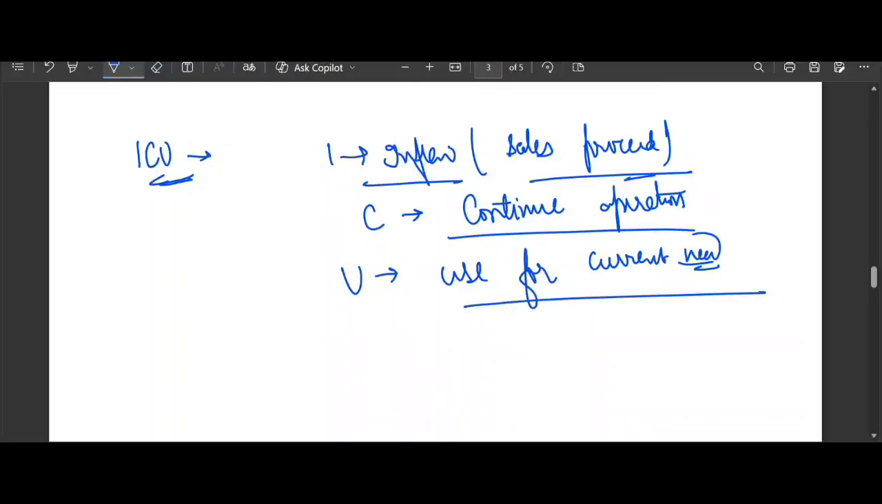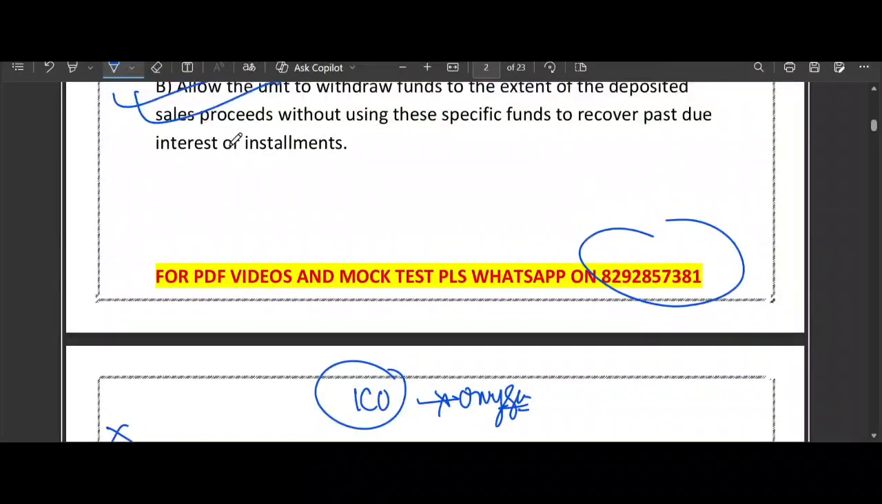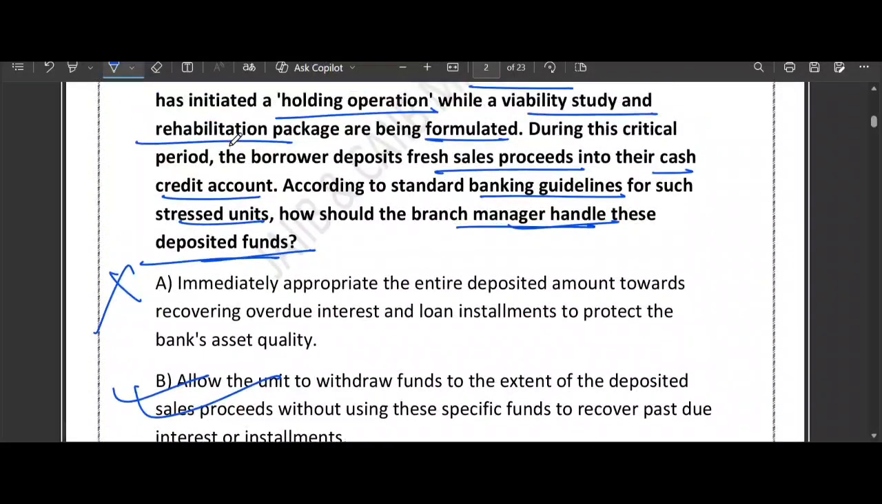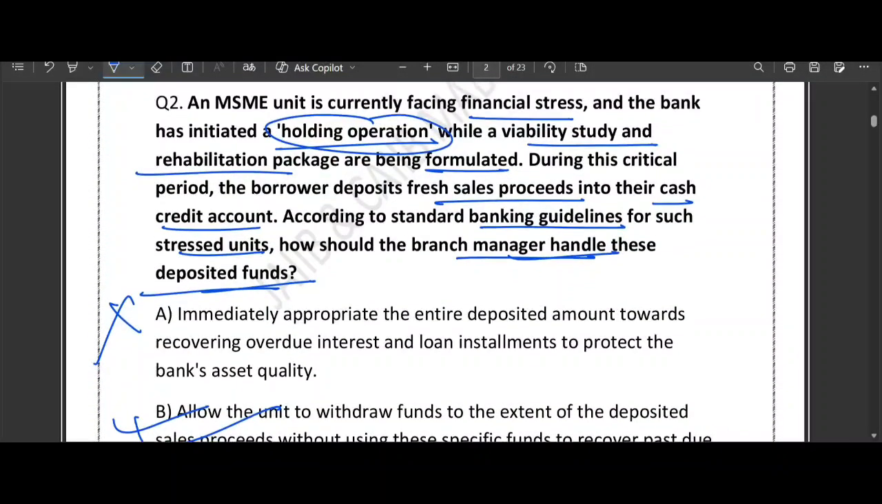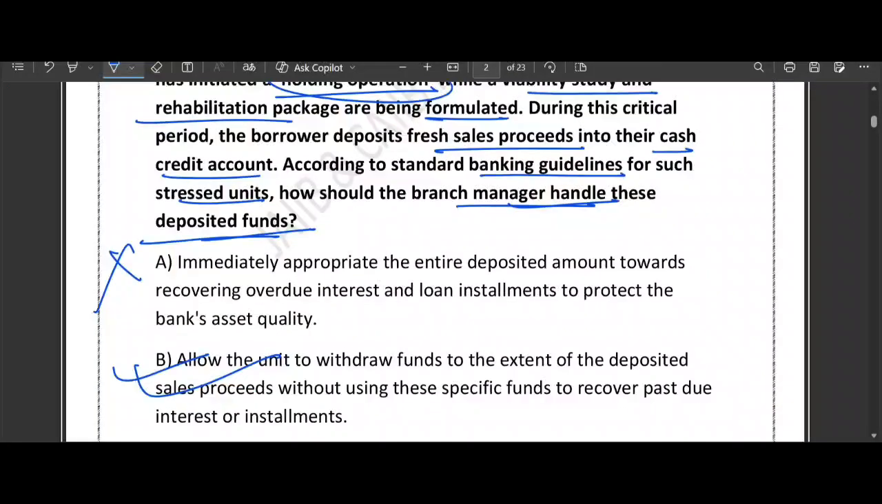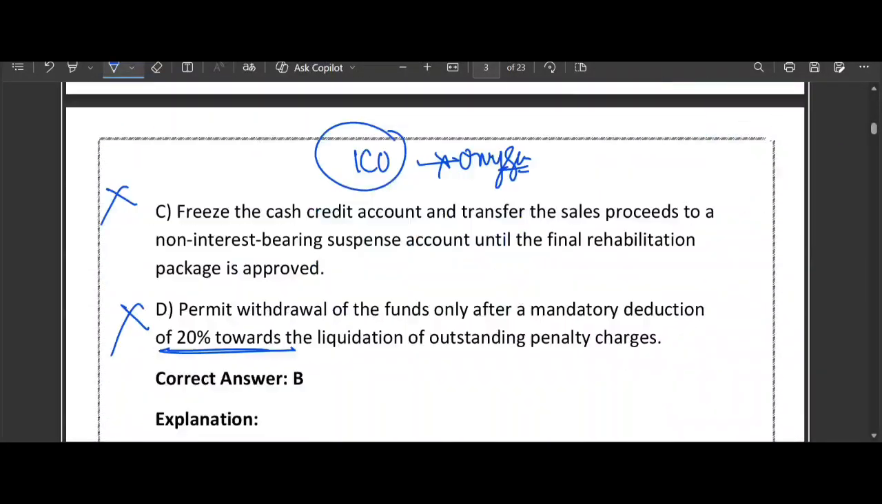Think of it like a fresh start filter. Fresh sales are for fresh expenses only. So what we learn from this question: first, the holding operation's purpose is to maintain the unit as a going concern. That is the meaning of holding operation. Second, the fund access: the borrower must be allowed to withdraw the fund to the extent of fresh sale proceeds deposited. No appropriation should be done. The bank cannot use this specific operational inflow to recover past due interest or installments. The priority is providing working capital so that the unit does not shut down permanently. That is the priority. Okay.